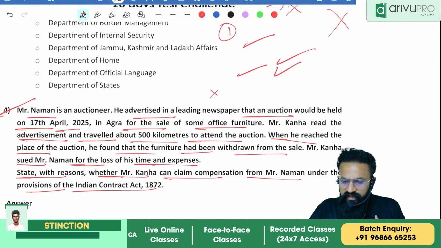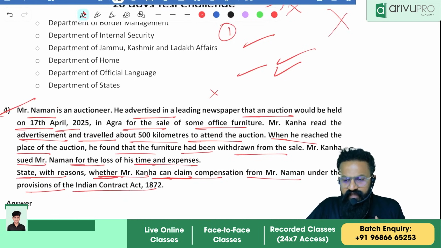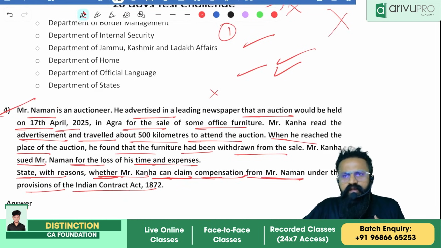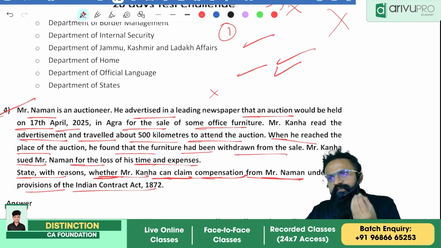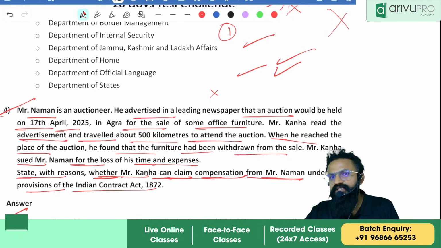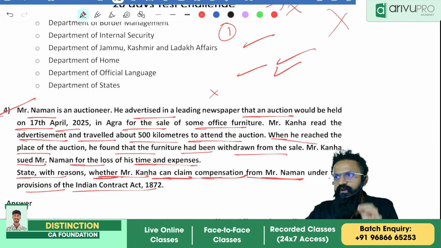So, I will write here in this way. Whether Mr. Kanha can claim compensation from Mr. Naman. I'll write no, Kanha cannot claim compensation from Mr. Naman because it is just an invitation to an offer and not an offer in itself.